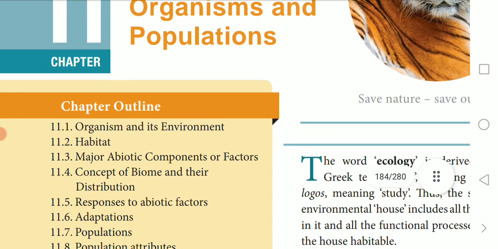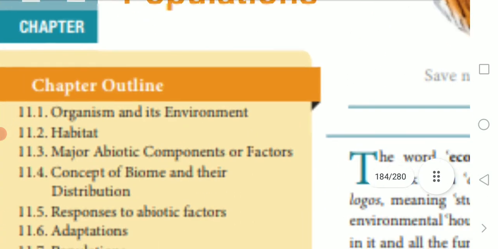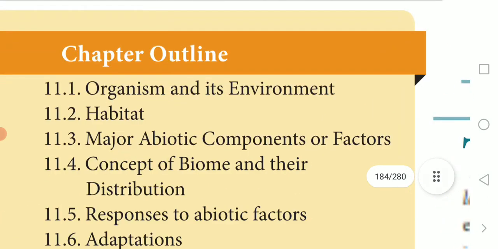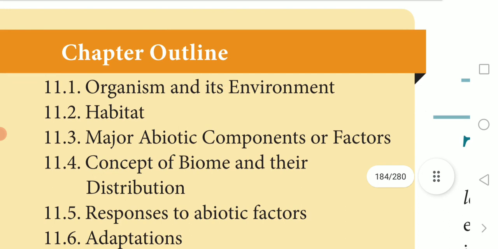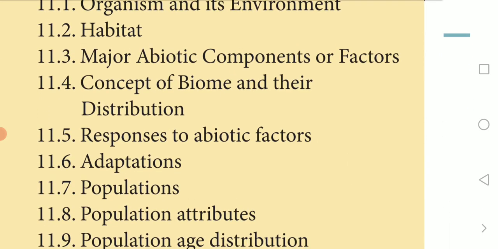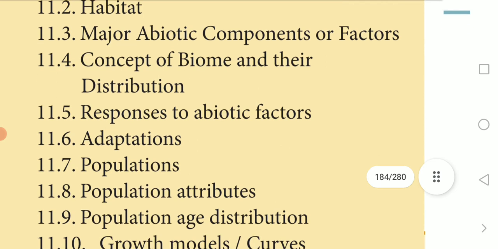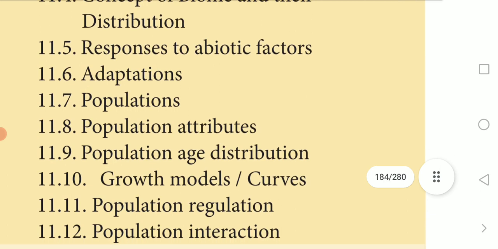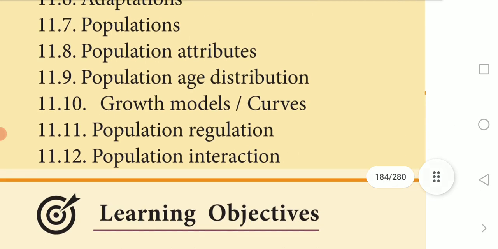organisms and population. Then you can note it down, take your textbook and just mark in your textbook with your pencil or pen. We are going to see 11.1 in this chapter, then 11.3, then 11.7, then 11.8 populations and attributes, and the last one, 11.12 the population interactions.